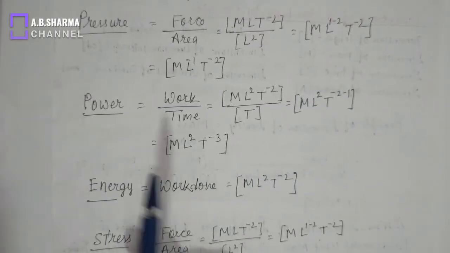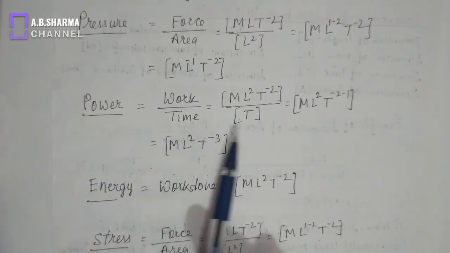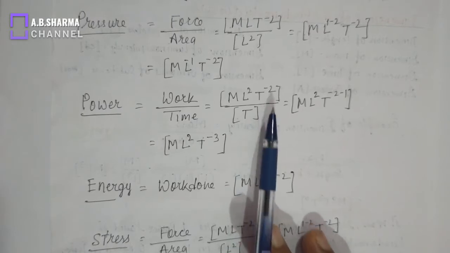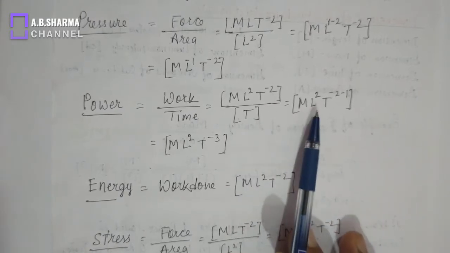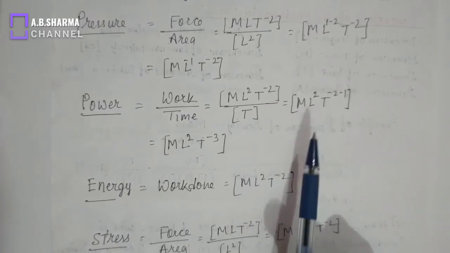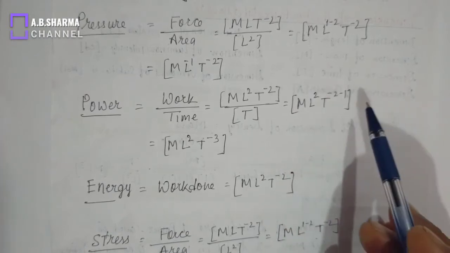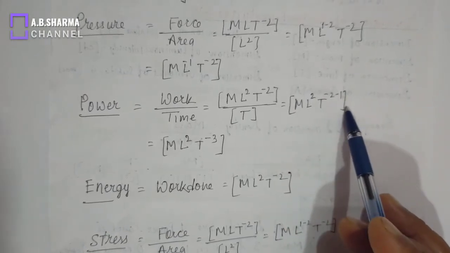Similarly, power equals to work done by time. Dimension of work we have calculated, and time is T. So M L2 T to the power minus 3. This is the dimension of power.